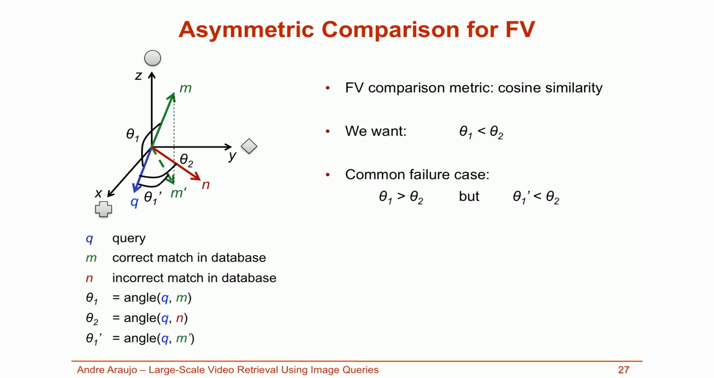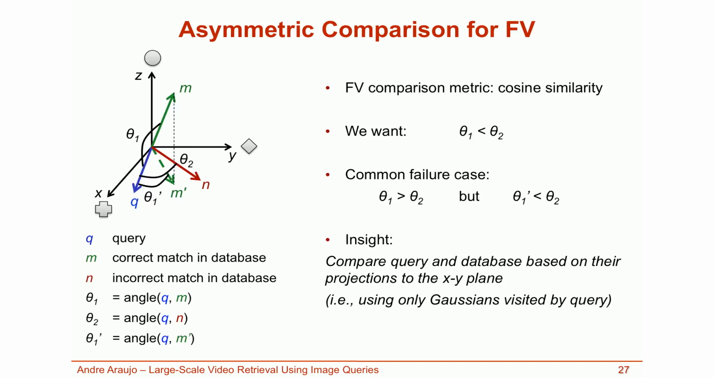θ1 is greater than θ2, so we don't get what we wanted initially, but at the same time, θ1' is lower than θ2. This leads to the insight that we should compare query and database items based on their projections to the xy plane. In practice, that means that we should use only Gaussians visited by the query.